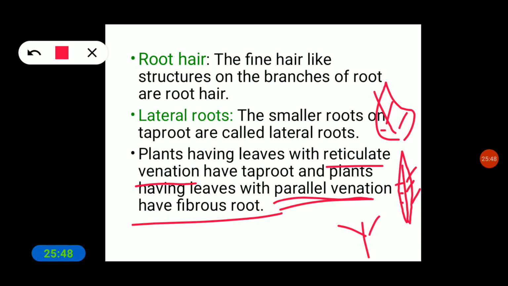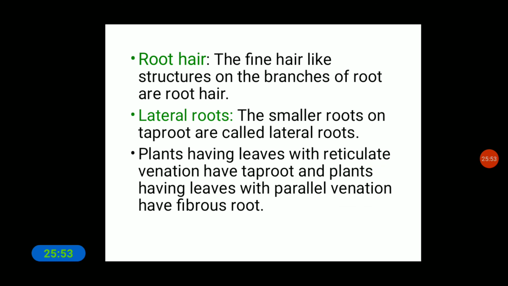So these are the different types of roots.